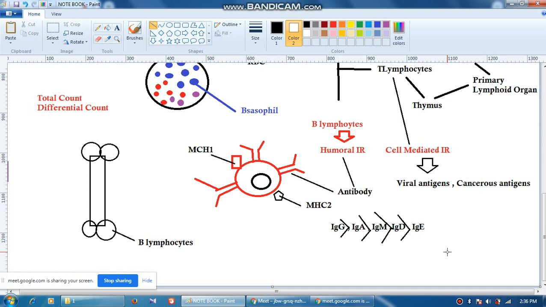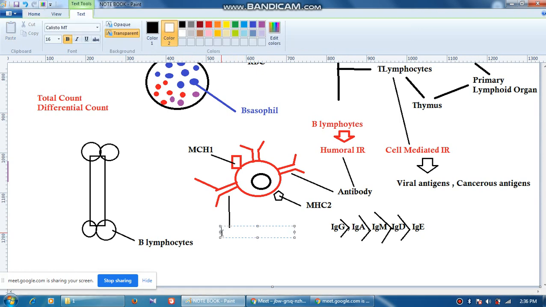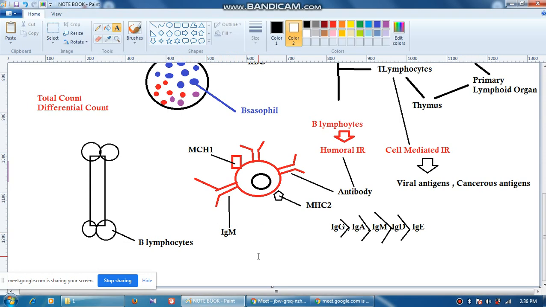Now if a B lymphocyte is unprimed, which type of antibody is this? Unprimed means virgin, not yet encountered any kind of antigen. In this case it will be IgM. Remember this. Many a times on the surface of an unprimed B lymphocyte there will be IgM. IgG will also be there, but mainly it will be IgM.